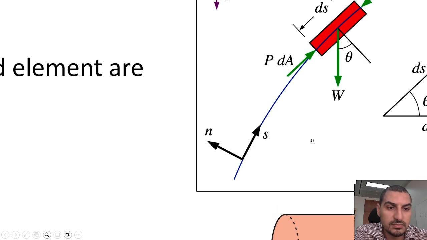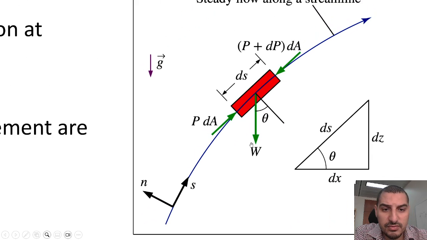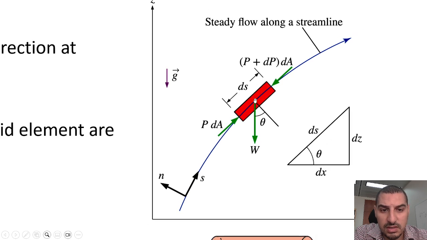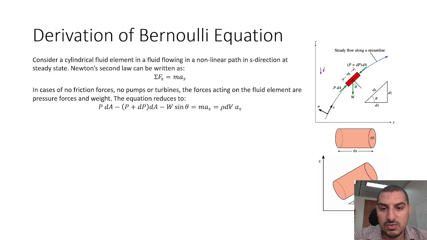The W will have two components. One in the n direction, which is normal to the streamline, and one which is along the streamline. The normal one is going to be W cosine theta, and it's not of interest to us. What we are interested in is the one in this direction, which is negative W sine theta, which we have here.